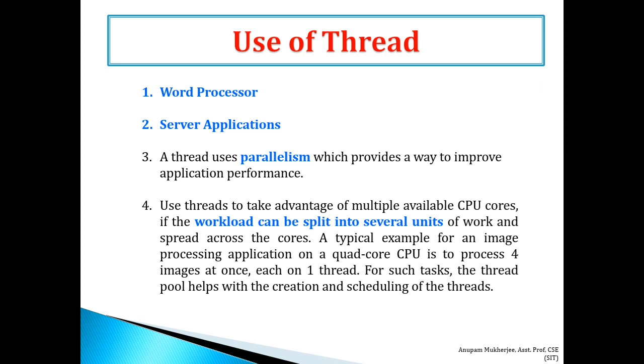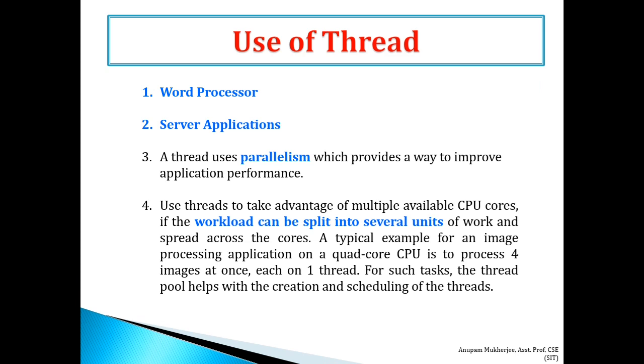In the case of server applications, in a traditional thread based client server architecture, a request would be allocated to a thread within the server process, and threads use parallelism, which provides a way to improve application performance. Use threads to take advantage of multiple available CPU cores, if the workload can be split into several units of work and spread across the cores.